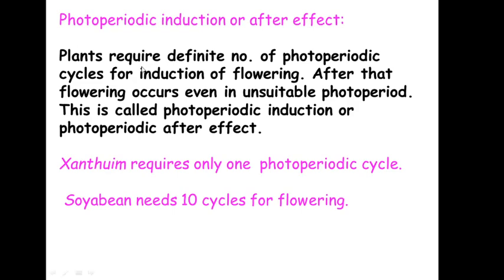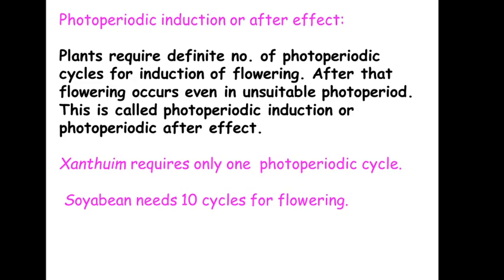Now the plants require a definite number of photoperiodic cycles. This is just a hypothetical example that I am giving to explain. It's not that if a plant receives only one particular cycle according to their requirement, after that they will start flowering. No, it's not like this. They have a definite requirement, and this requirement of photoperiodic cycles is different for different species.